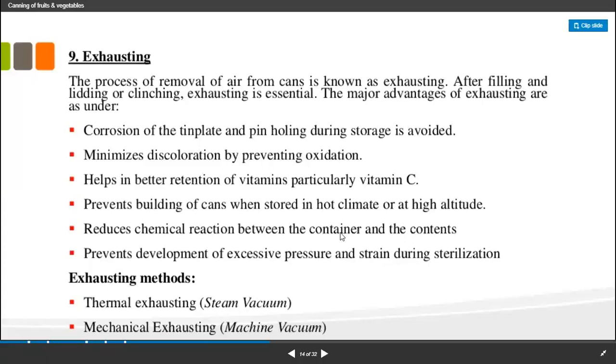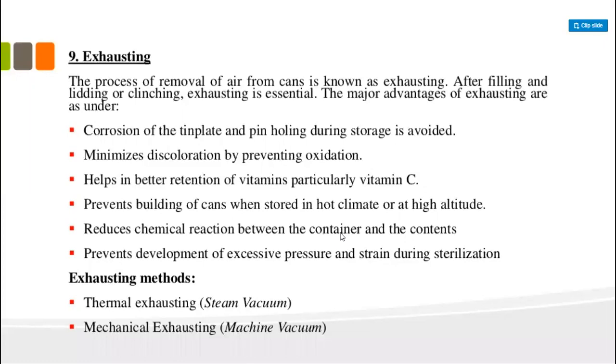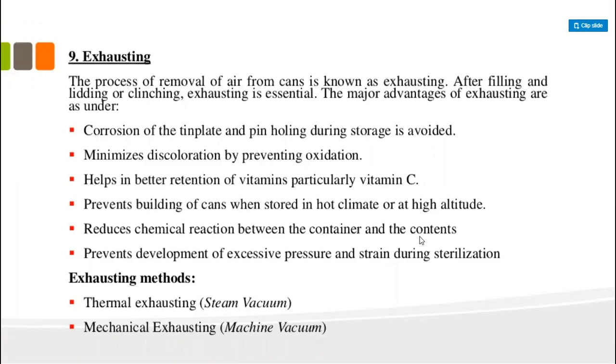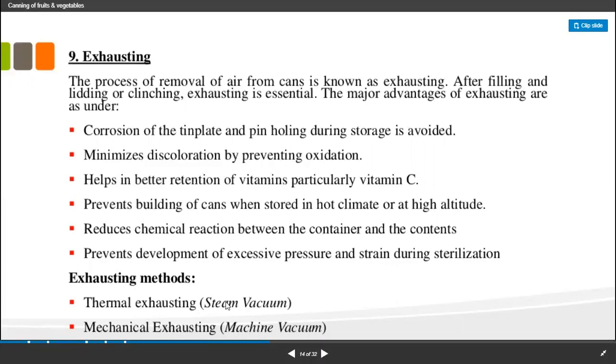the container, whatever the material is, for example, if it is tin, then the tin container can come into contact with the contents of the food material, which can disrupt the composition of the food material. And it prevents the development of excessive pressure and strain during the sterilization.